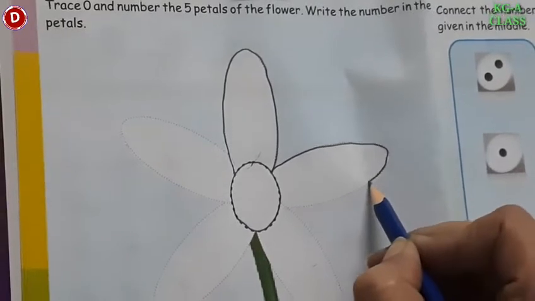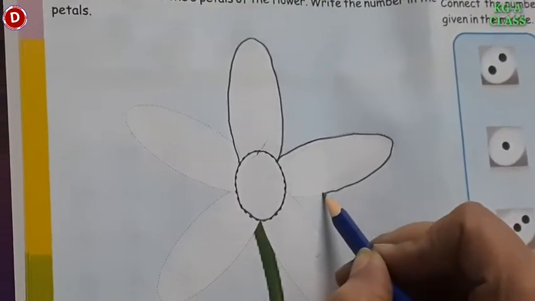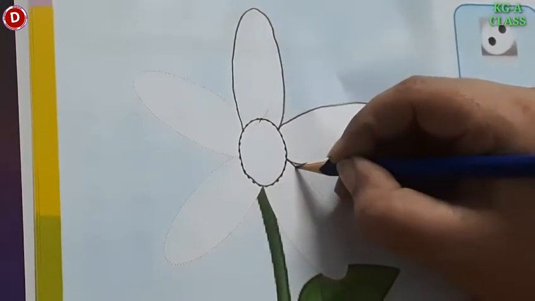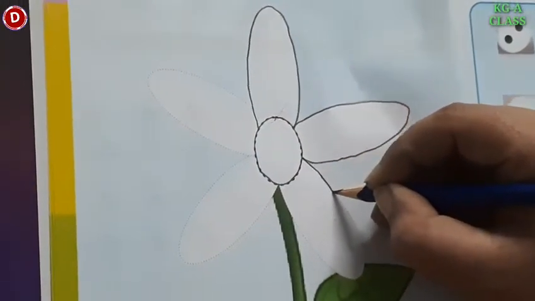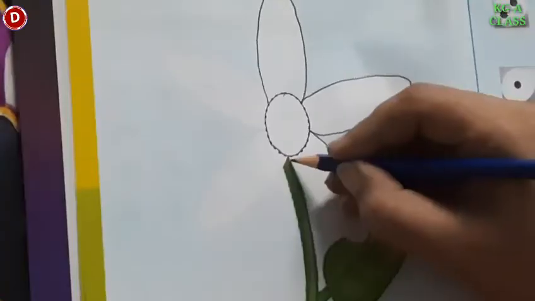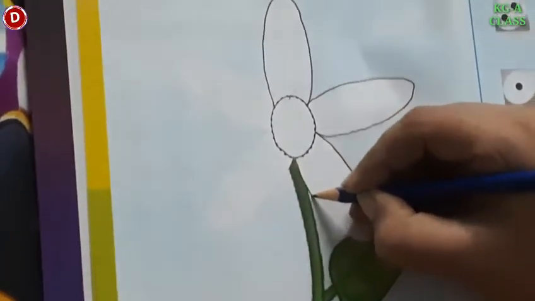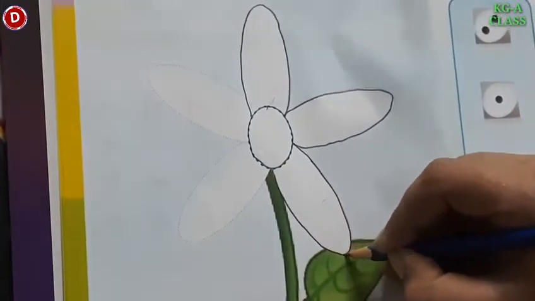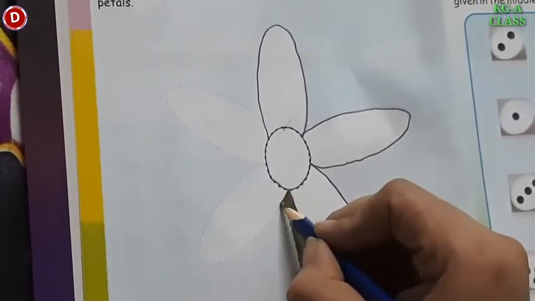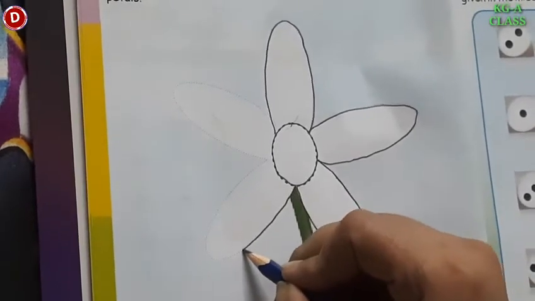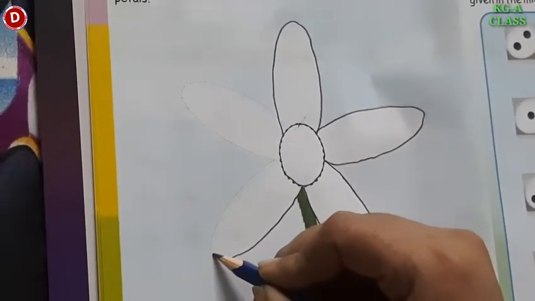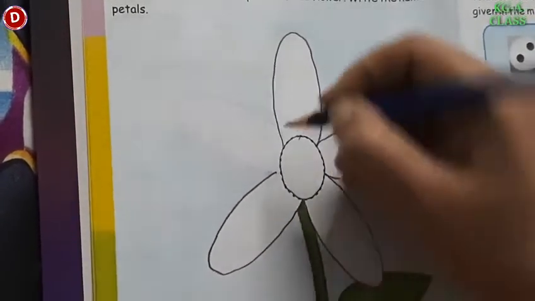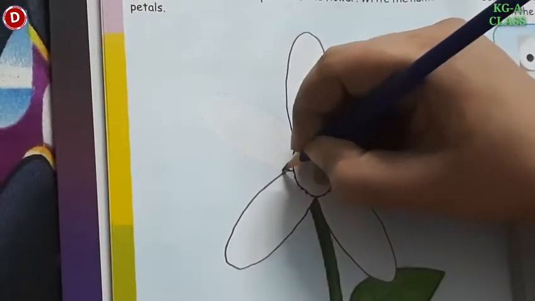This is number 2. This is second petal. And this is petal number 3, which we are tracing. So children, this is number 3 petal. After 3 comes 4. So slowly, slowly you have to trace the petals of this flower, and this is number 5.